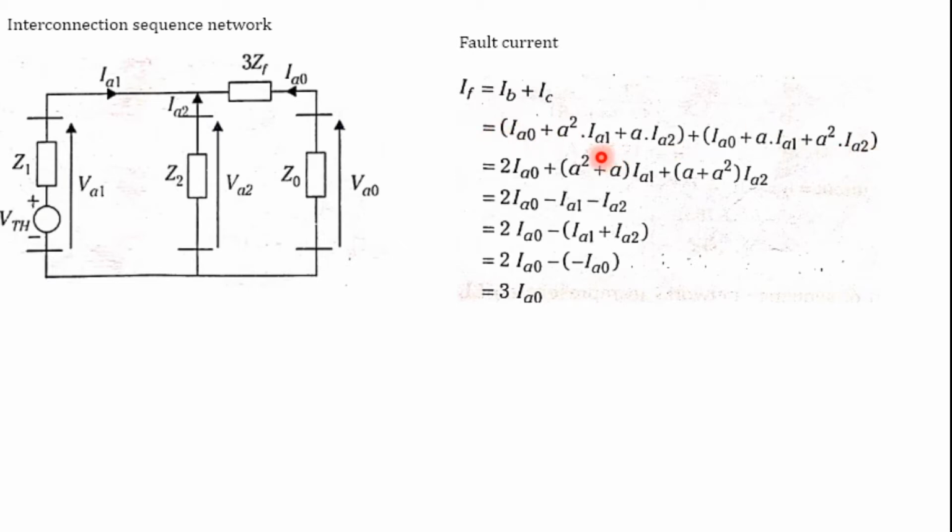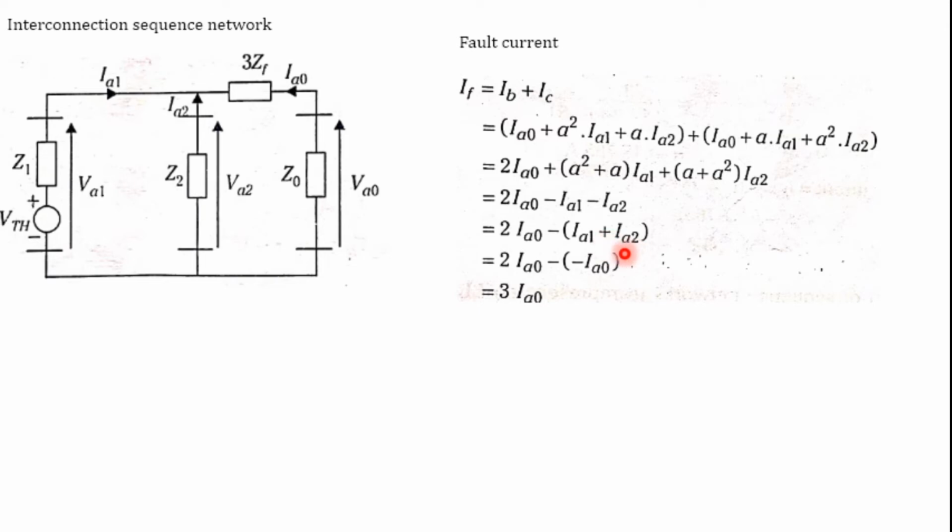So here it is 2 times IA0, and the A square and A are multiplied by IA1 and also IA2. We know that 1 plus A square is equal to minus A, so substituting that, this is going to be minus IA1 minus IA2, minus being common, so IA1 plus IA2.